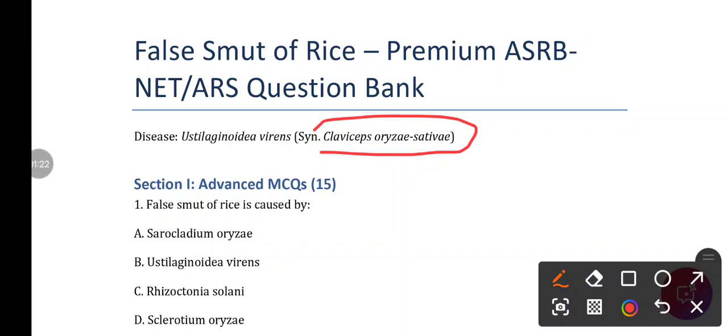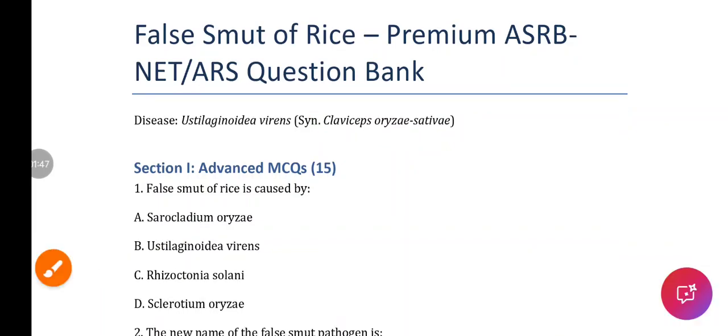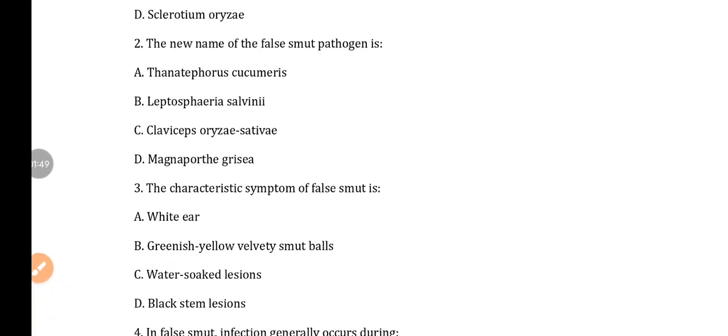So, question number 1: false smut of rice is caused by. The options are Sarocladium oryzae, Ustilaginoidea virens, option C Rhizoctonia solani, and option D Sclerotium oryzae. The answer I have already discussed. This is caused by Ustilaginoidea virens. Option B is correct.